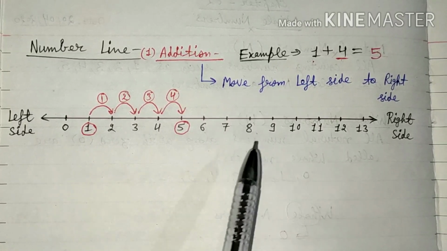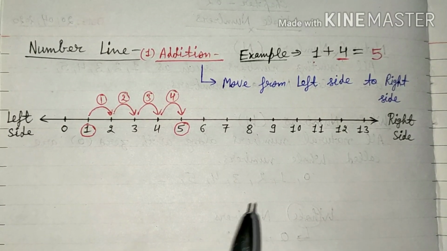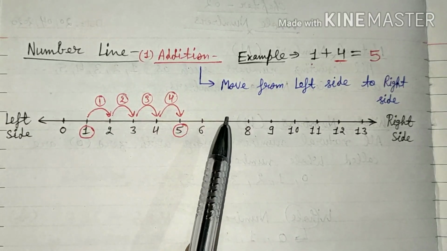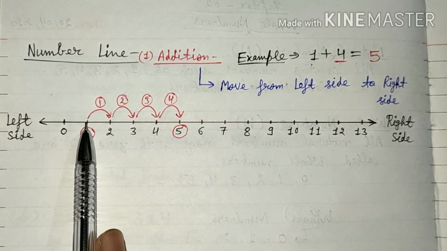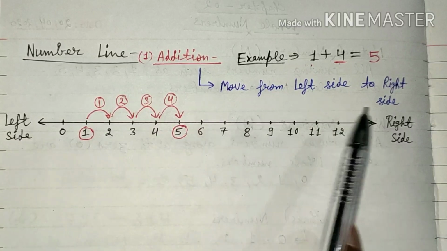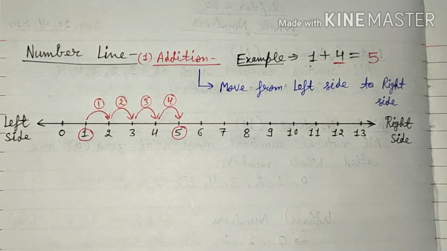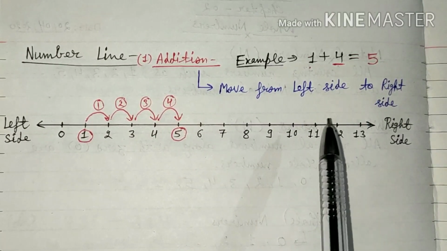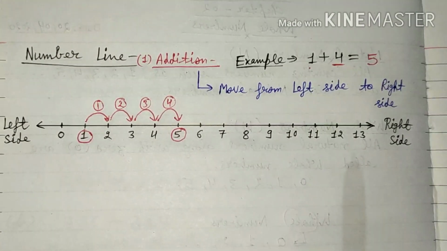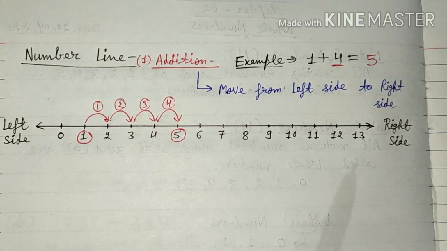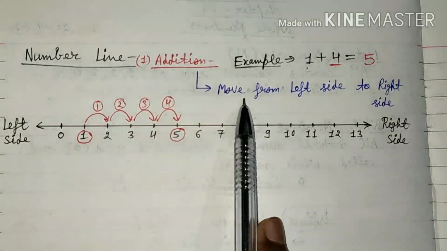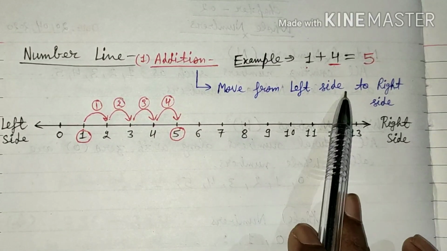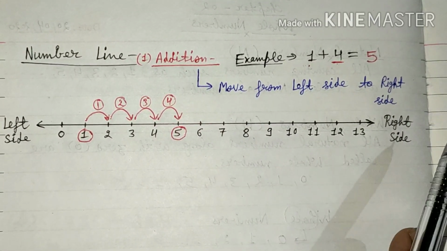With the help of this example, we understood that whenever we perform addition on the number line, we move from the left side to the right side, because we are adding something. Whenever we add something to any number, we get a number which is greater than both the numbers. So on the number line, whenever we perform addition, we move from the left side to the right side.